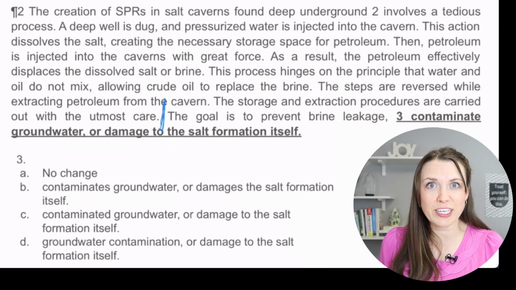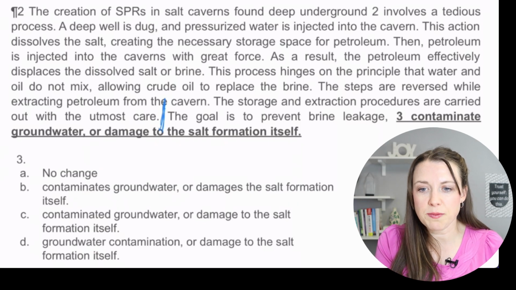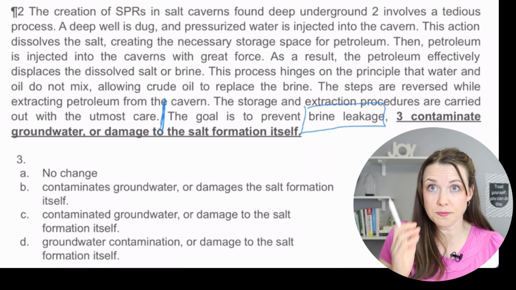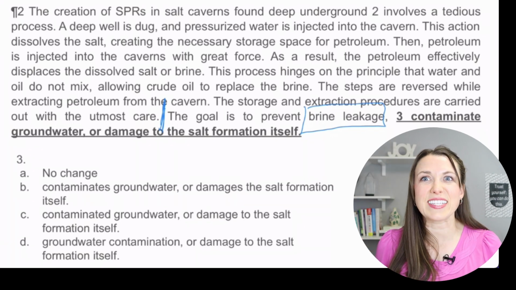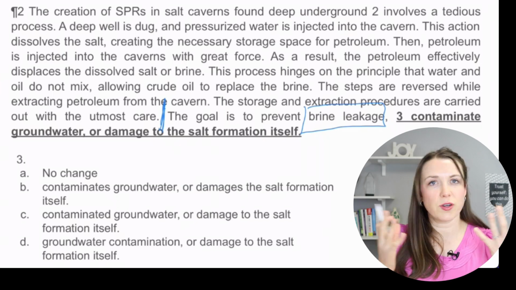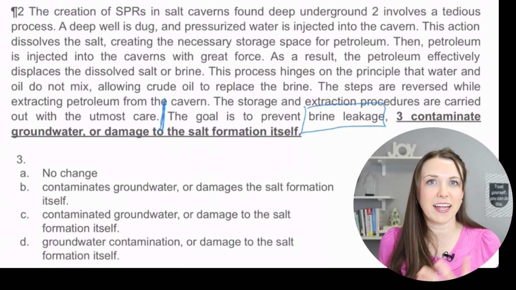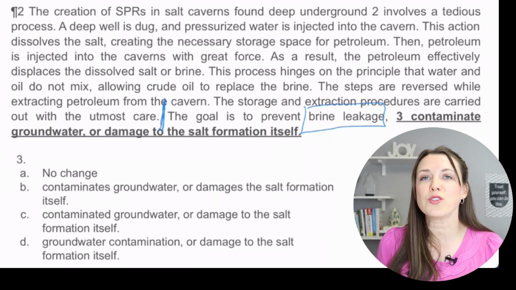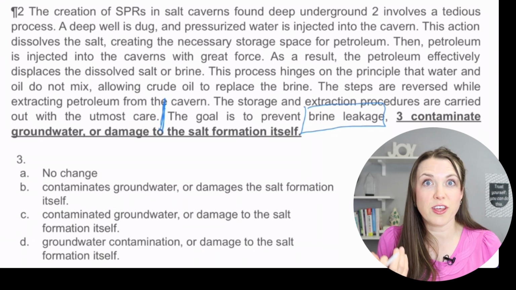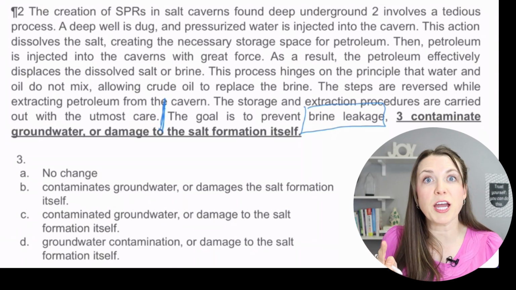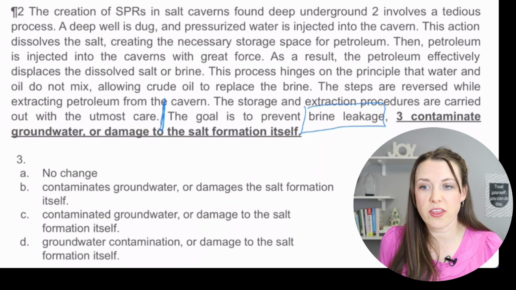So we've got a really good clue here, and that is going to be brine leakage. Okay, so brine, I think about like you're brining a turkey, right? So that's like the water that is sort of surrounding the turkey, and then it's kind of leaking, right? So we have here brine, which is the water, and then leakage, the thing that's happening. So that's going to be our clue as we look at the other ones.